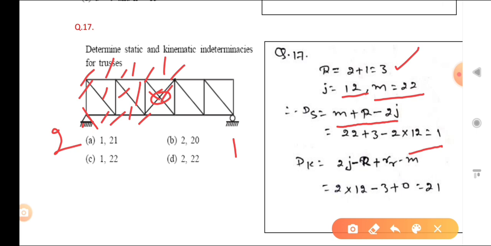Okay, and now you can see, suppose for m, they have not mentioned whether the members are extensible or inextensible. When you take it as rigid, then your option is not there. So according to the options, all members are what? Non-rigid or extensible. So what will happen? That is 0. Okay, so you can see 1 and 21. So that is your answer A.